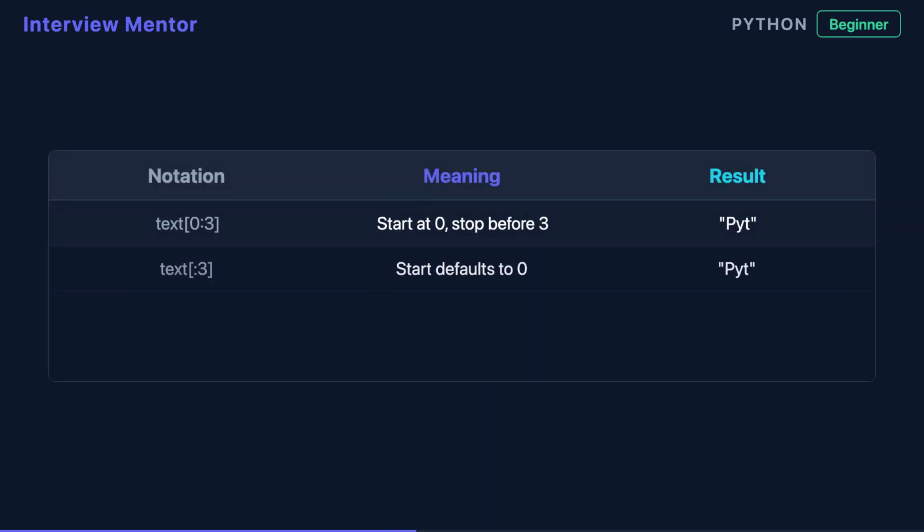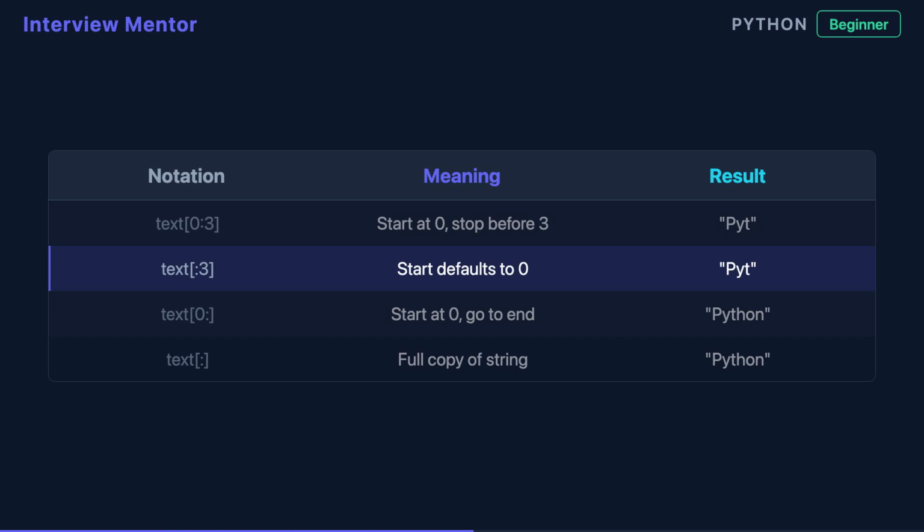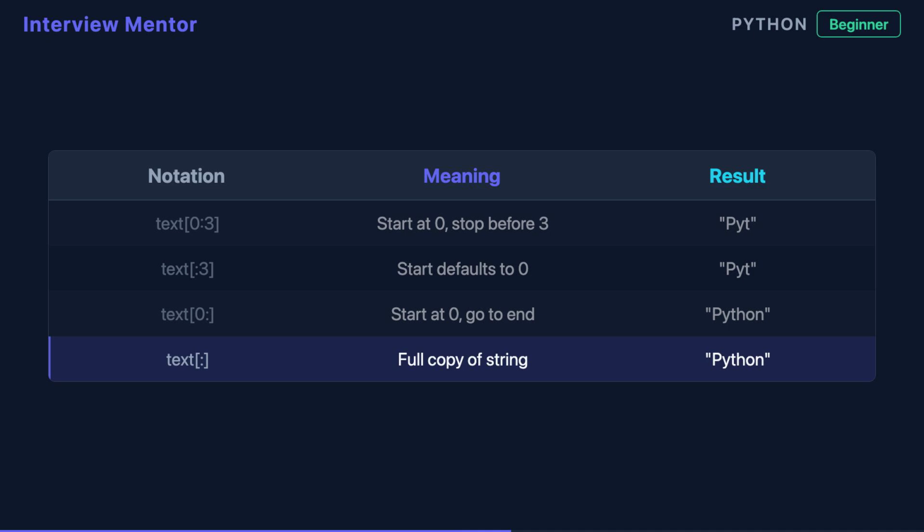Notice how we can omit the start index. When you write :3, Python automatically assumes you mean 0:3. The start defaults to the beginning of the string. This shorthand is the Pythonic way to grab characters from the start.